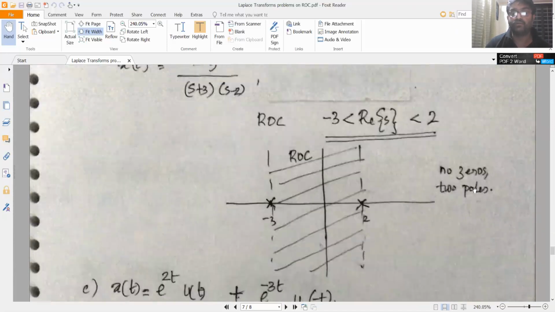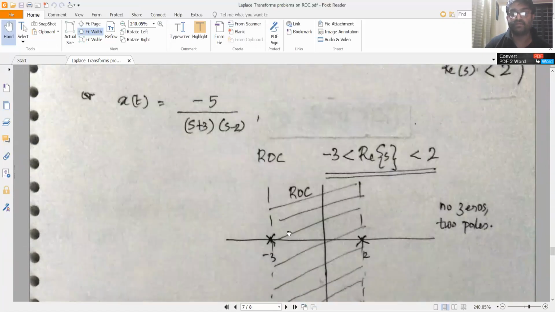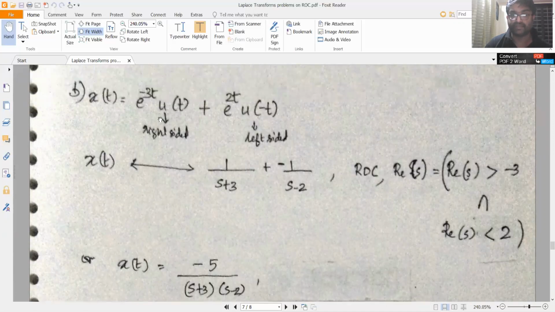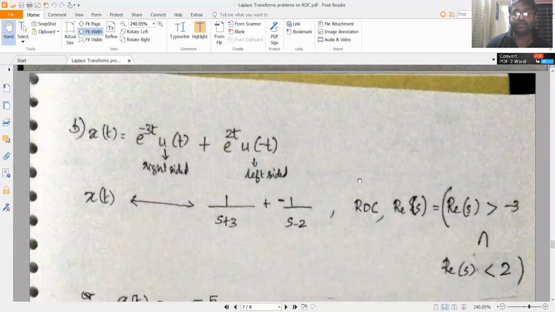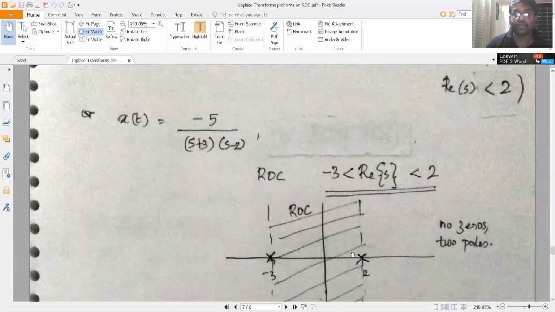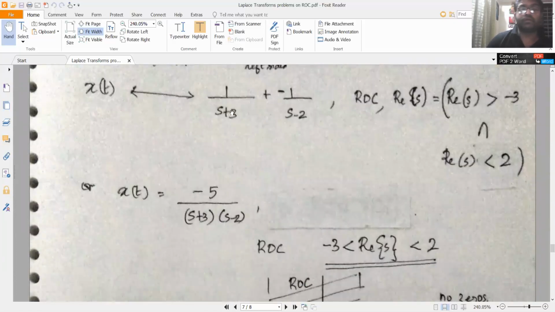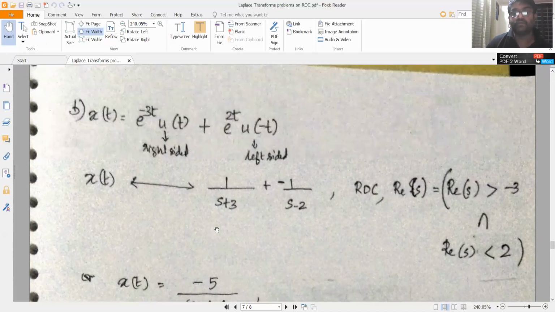So we'll mark those points here. This is 2, this is minus 3. The first ROC is towards the right side of minus 3. That's the ROC of the causal, right-sided signal. And the second is the ROC of the left-sided signal. So this is the ROC. Now x of t therefore can be combined as minus 5 by s plus 3 into s minus 2.